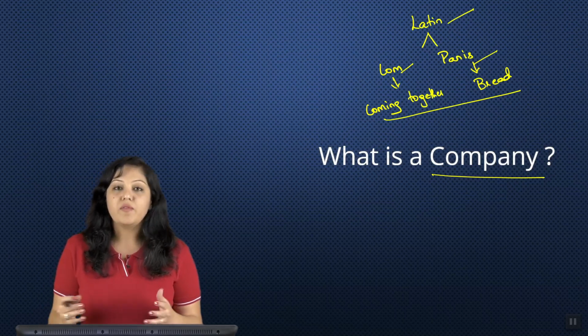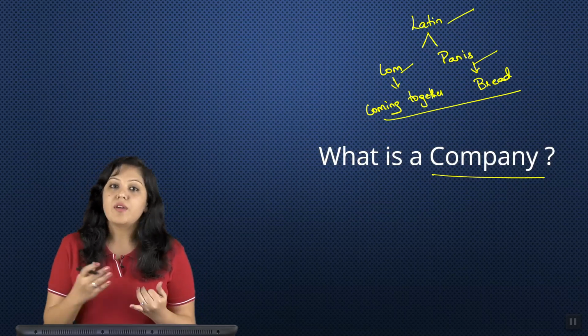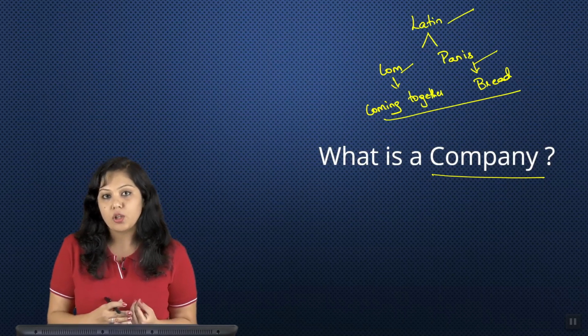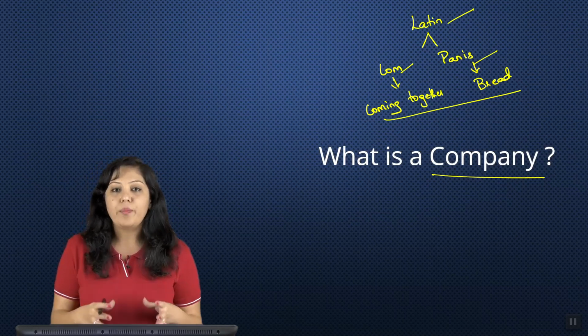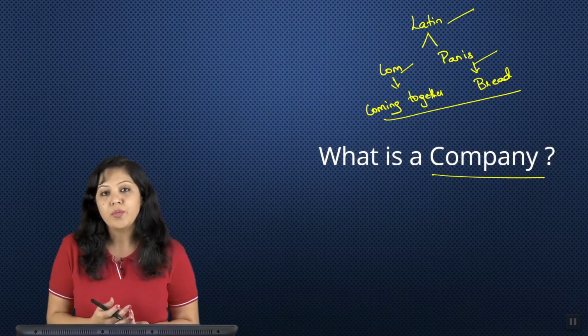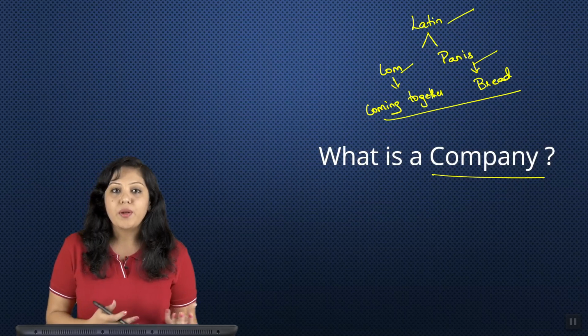So for company, we have different definitions given. We have a statutory definition, we have definitions given by different authors, okay? So in this chapter, you will understand right from the basics what exactly a company is. What do you mean by company? Where is the Companies Act applicable? And so on.